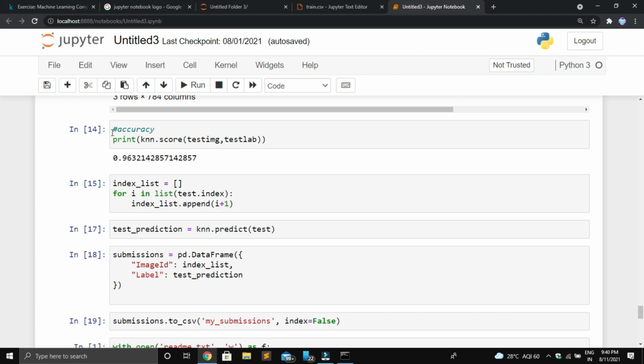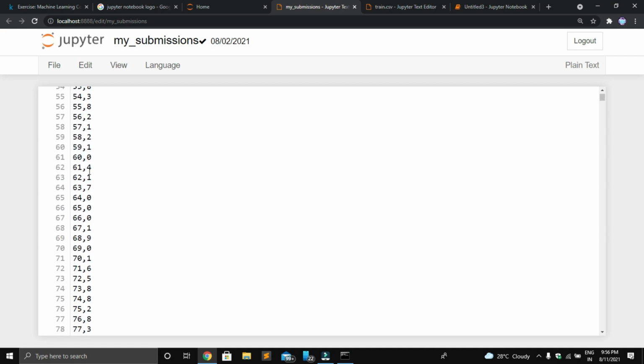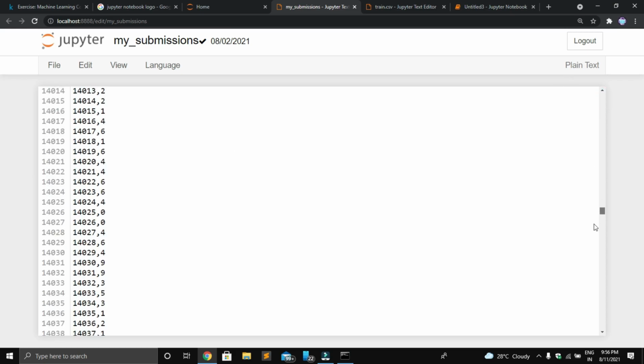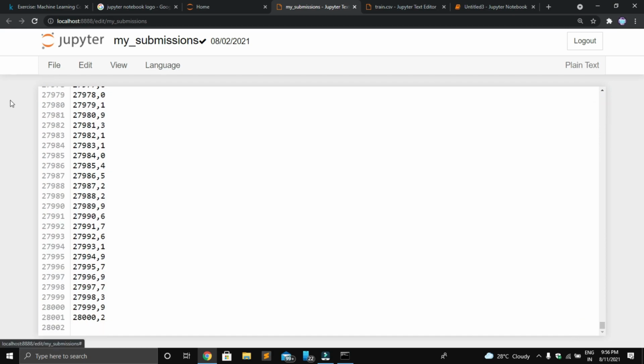Now look at this file. This is a prediction file. You need to upload this file into the Kaggle competition. Once you upload it, it calculates your accuracy based on your result and then it will publish your rank on the leaderboard. So this is the process of doing competitions on the Kaggle site.